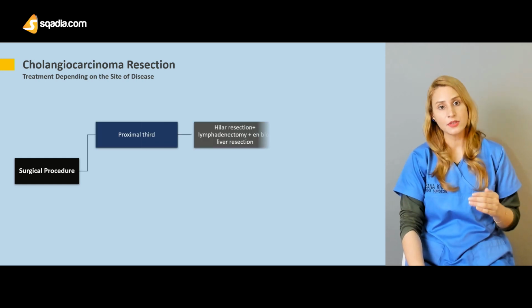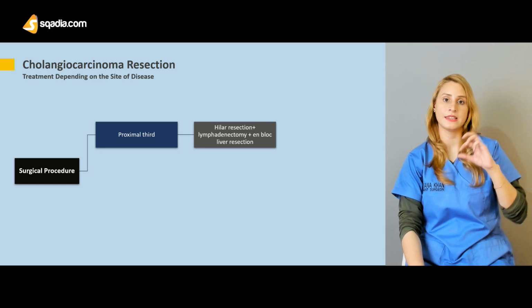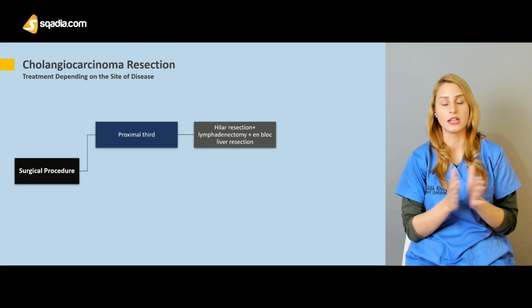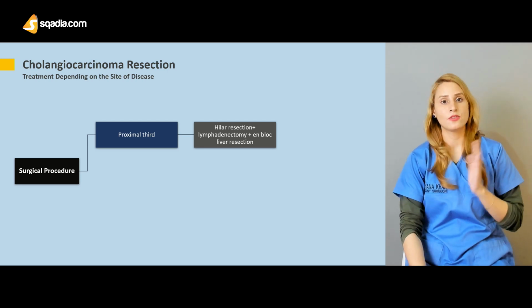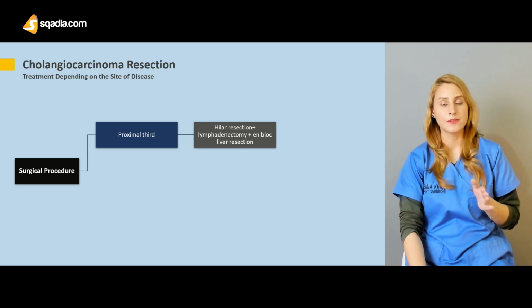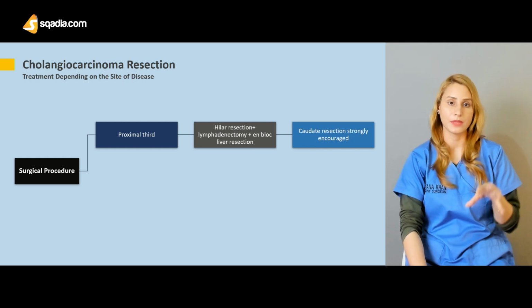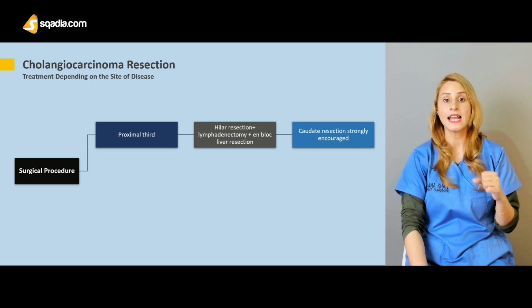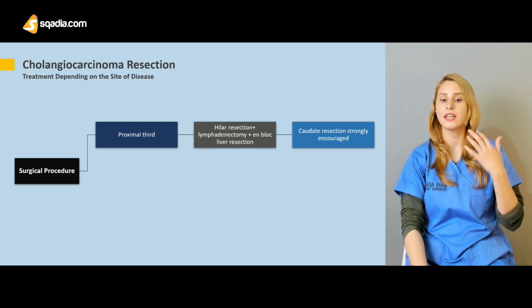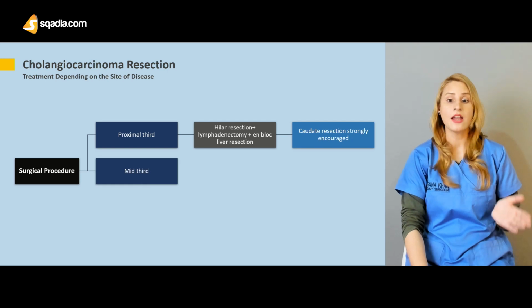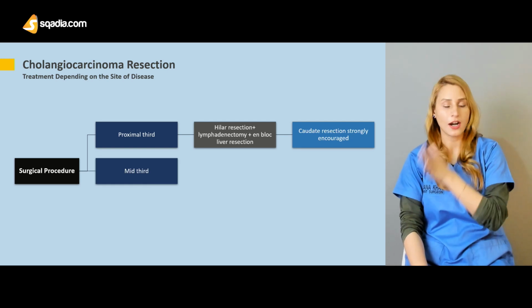So it's a proximal third. If the tumor is involving the gallbladder and the tumor is localized, then you have to go for a radical cholecystectomy. And if it is the proximal third, and you're talking about the intrahepatic channels, you have to go for hilar resection, you have to go for lymphadenectomy, and you have to go for en-bloc liver resection. Or you can go for en-bloc caudate resection.